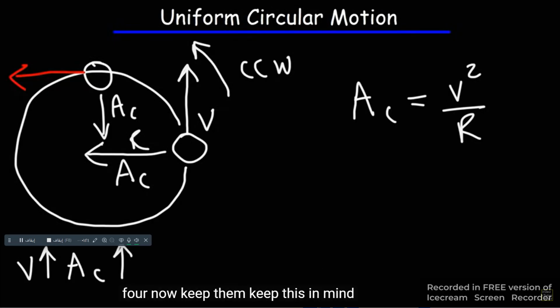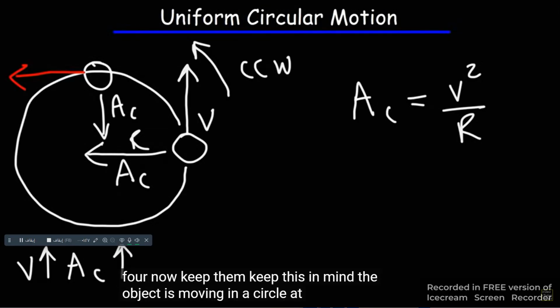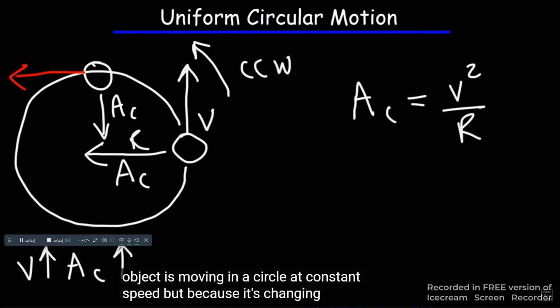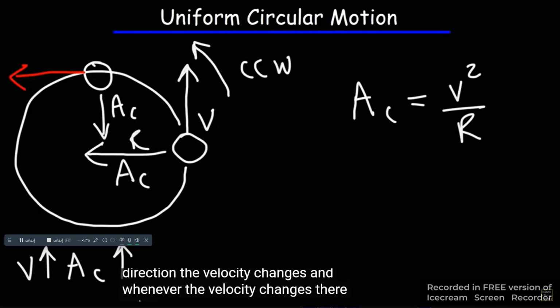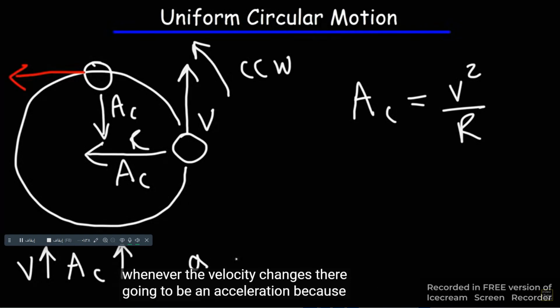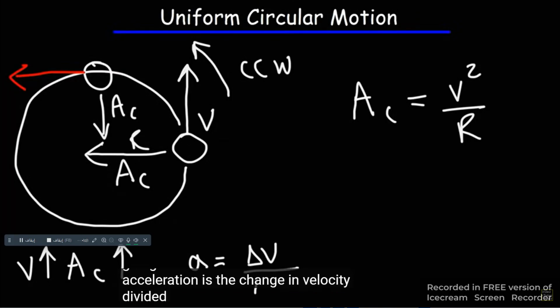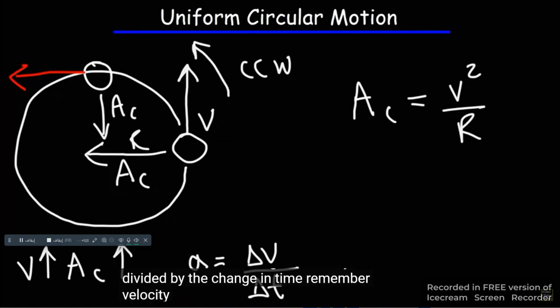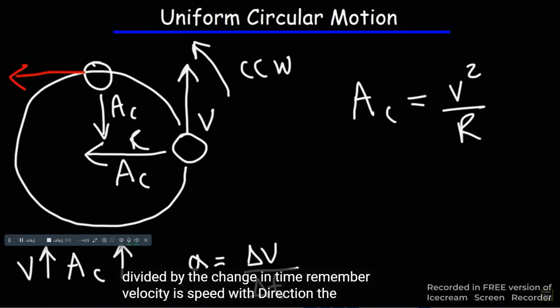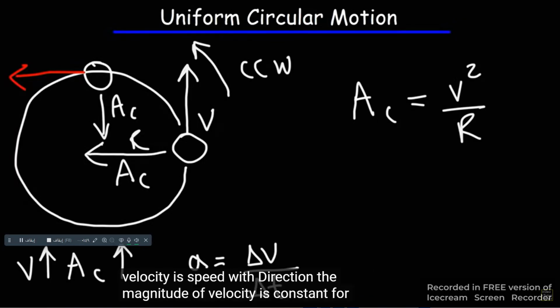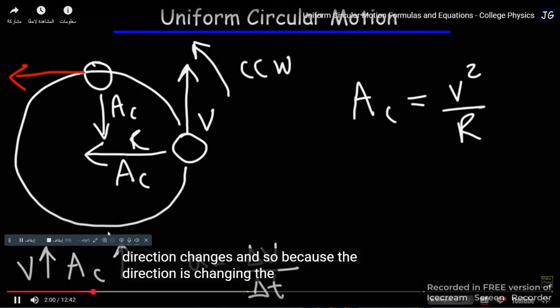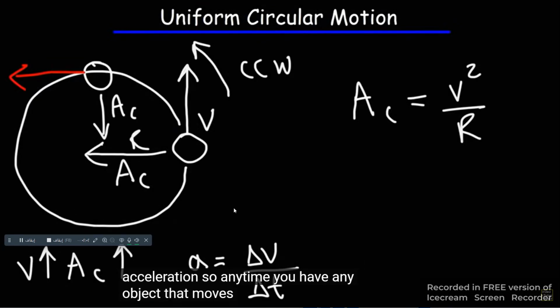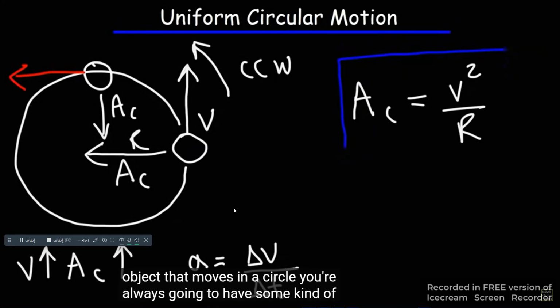Now, keep this in mind. The object is moving in a circle at constant speed, but because it's changing direction, the velocity changes. And whenever the velocity changes, there's going to be an acceleration, because acceleration is the change in velocity divided by the change in time. Remember, velocity is speed with direction. The magnitude of velocity is constant for uniform circular motion, but the direction changes. And so because the direction is changing, the velocity is changing, which means that there is an acceleration. So anytime you have any object that moves in a circle, you're always going to have some kind of centripetal acceleration.